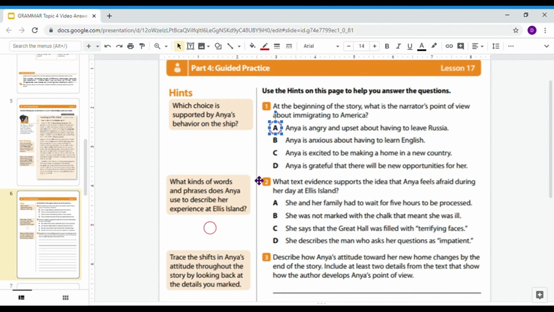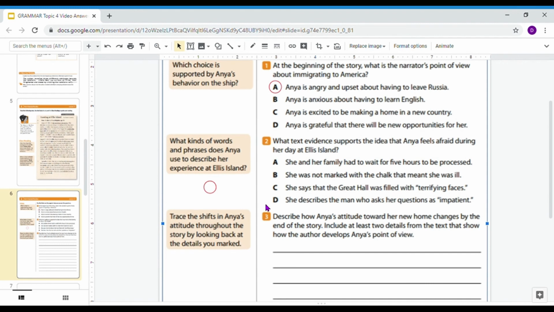C can't be correct, and neither can D, because the first paragraph, when they are first immigrating to America, indicates that she is not excited about coming to America at all, and she's most certainly not interested in any of these new opportunities for her. So A is your correct choice.